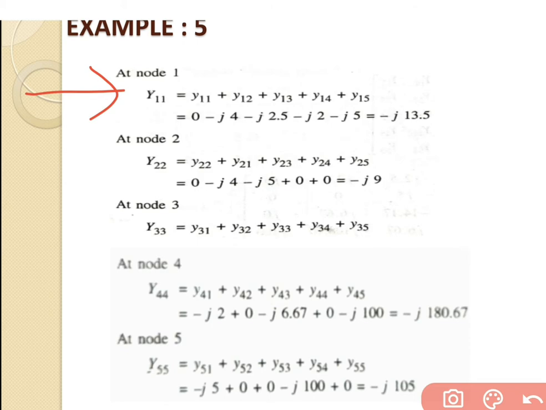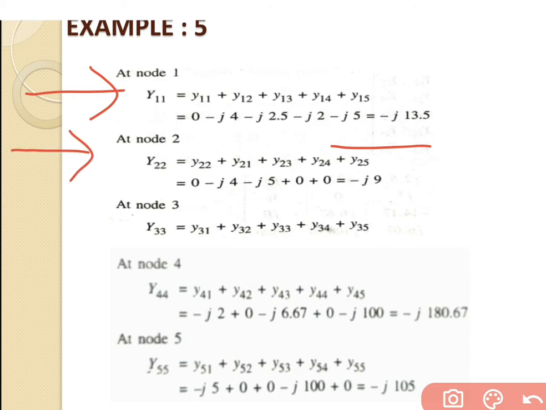Y11 is itself included. So we get the equation Y11 plus Y12 plus Y13 plus Y14 plus Y15. Just put in the values of all the self admittances, and if we solve this equation, we get the answer for Y11 equal to minus j13.5.